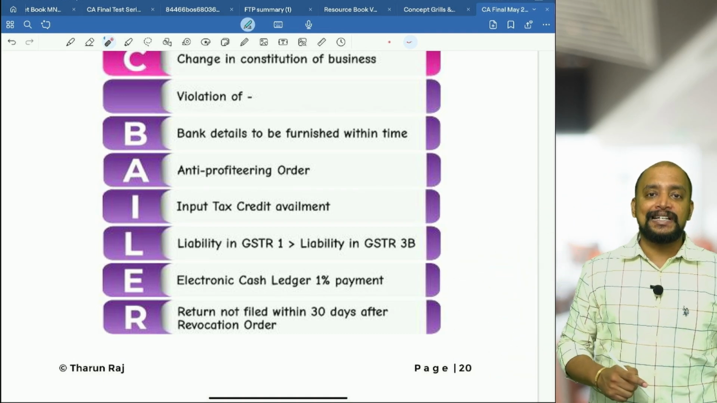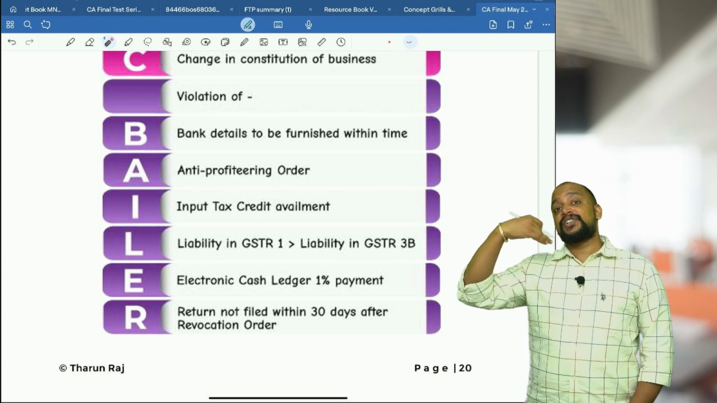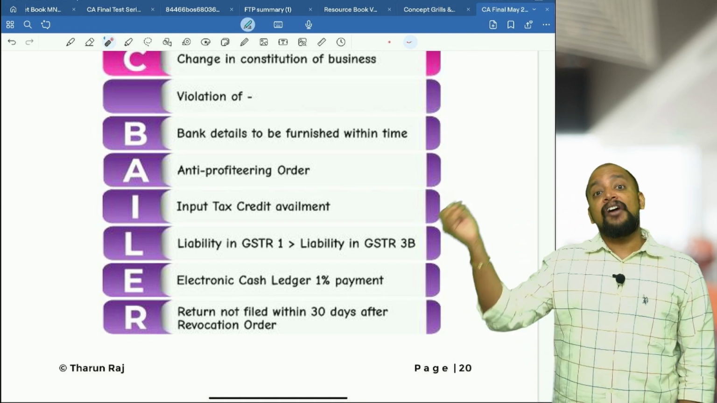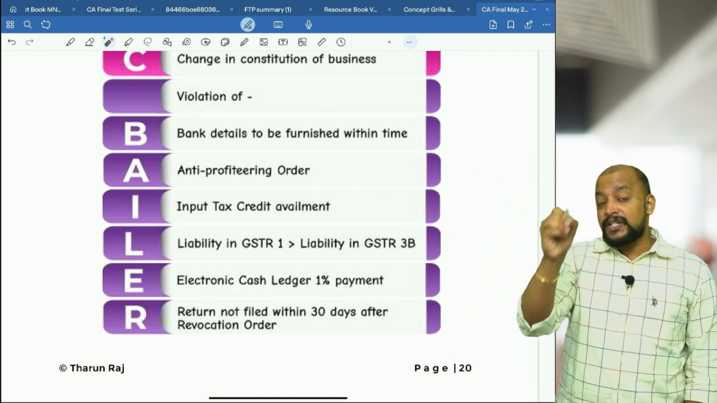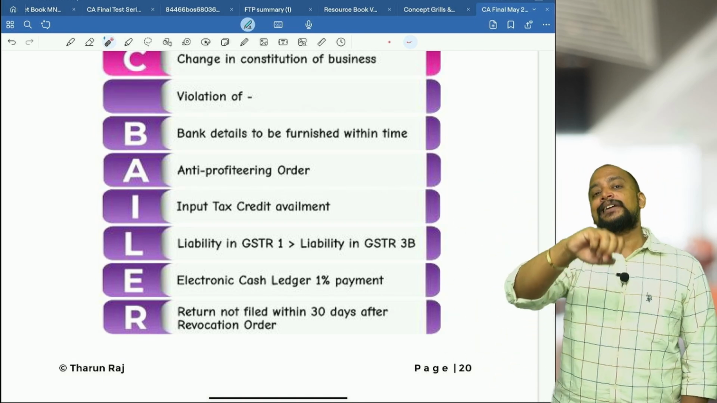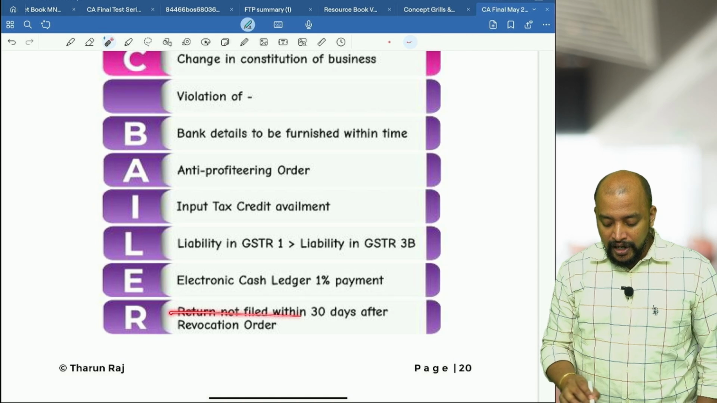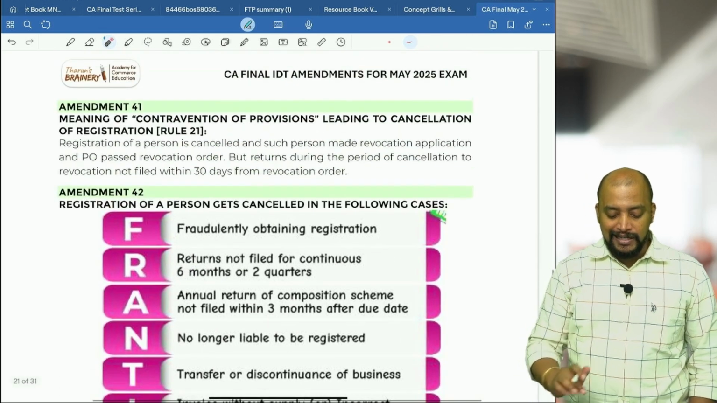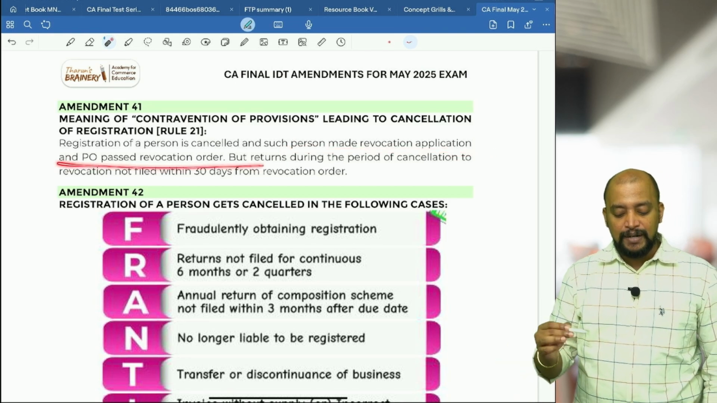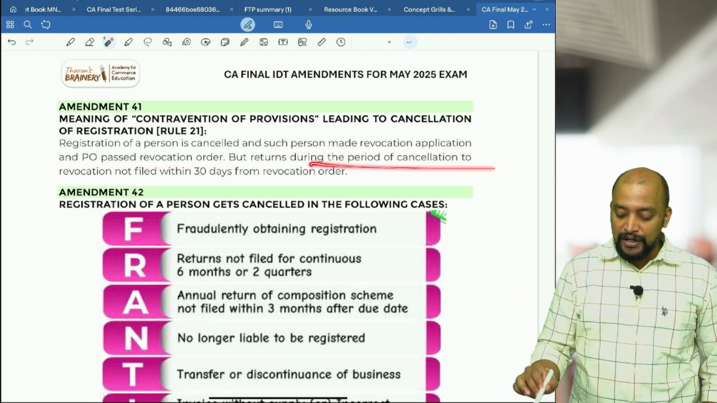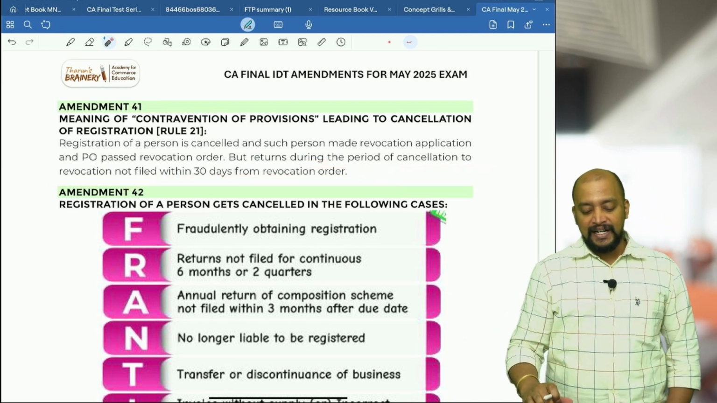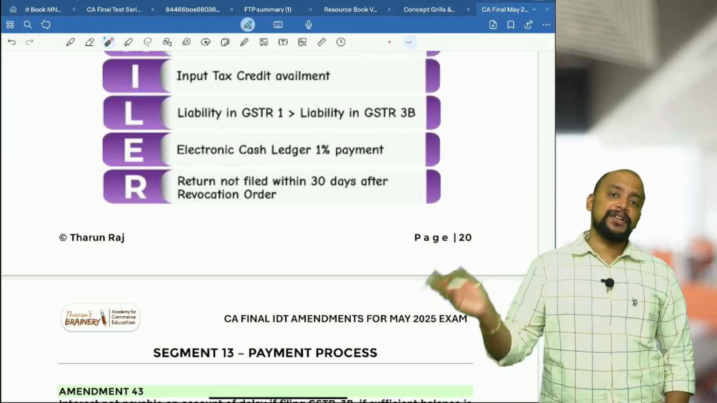One more point they have added is that you have got your registration cancelled and you made an application for revocation. They gave a revocation order. After the revocation order, within 30 days, you should file the returns from the date of cancellation to the revocation order. If you are not filing within 30 days, again that will lead to cancellation of registration. Return not filed within 30 days after revocation order, that is this. Registration of a person is cancelled and such person made a revocation application and the proper officer passed a revocation order, but returns during the period of cancellation to revocation were not filed within 30 days from the revocation order. So definitely that will lead to cancellation of registration again.